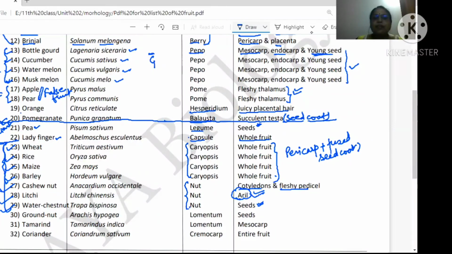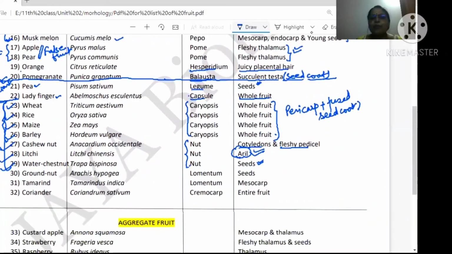Next is your schizocarpic fruit. Examples of schizocarpic fruit are Lomentum and Cremocarp. These two are the common ones; I have discussed only the common day to day examples. So groundnut, tamarind and coriander. In groundnut, you are consuming the seed, which is a type of Lomentum. But in tamarind, you are consuming the mesocarp. Clear, beta? And in coriander, you are consuming the entire fruit. This is the coriander which we use in the kitchen to make coriander powder.